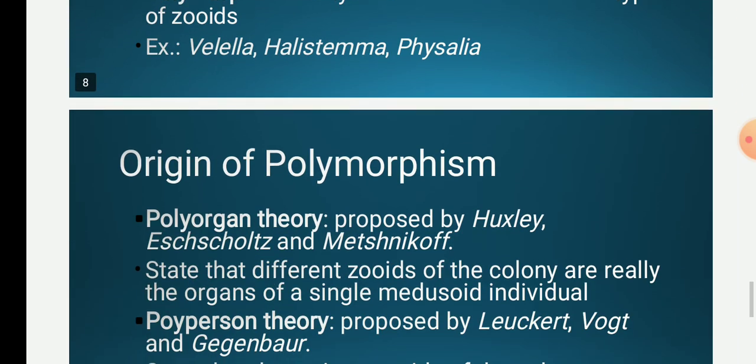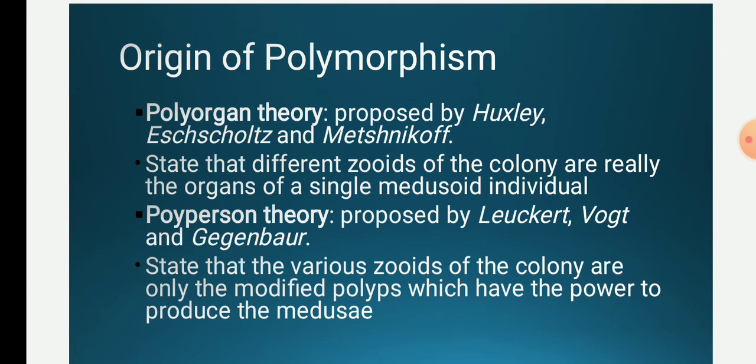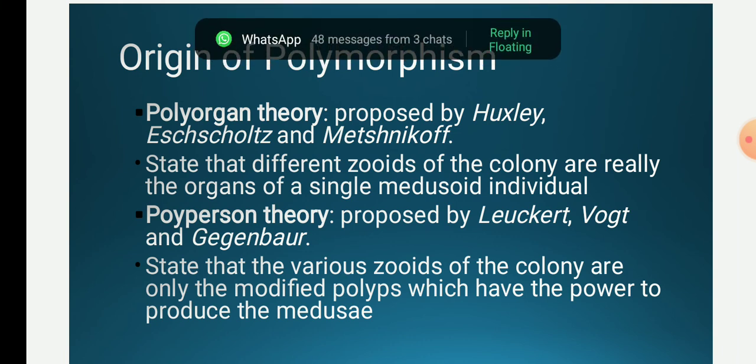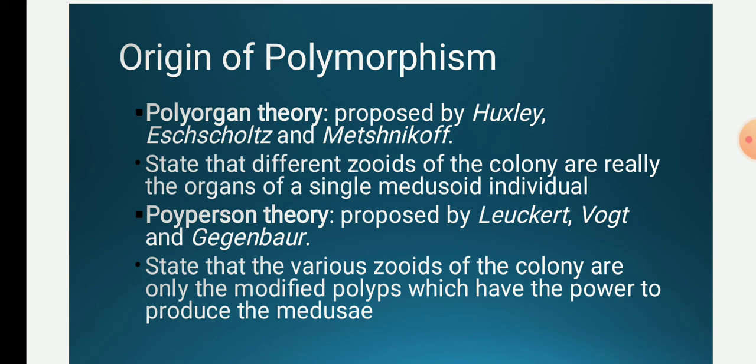Then the origin of polymorphism. To explain this, there are two theories: the polyorgan theory and the polyperson theory. In the polyorgan theory, it is said that the different zooids of the colony are really the organs of a single medusoid individual. According to this theory, the polymorphic siphonophores are the most primitive existing coelenterates.